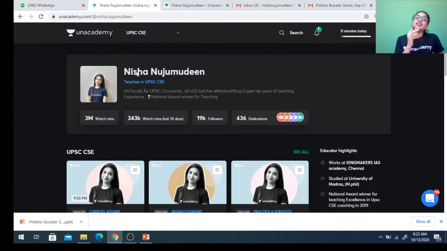Today in this particular course, we'll be discussing Chapter-4, Part-3, which deals with monetary policy. For the past 2 days, we have been discussing money, its evolution, and the monetary policy of our country, India, with regard to the Monetary Policy Committee. Today we'll be dealing with another part of monetary policy which talks about the instruments: how the RBI literally uses the instrument called monetary policy to control the credit in the entire economy. We'll be studying this in a detailed format.